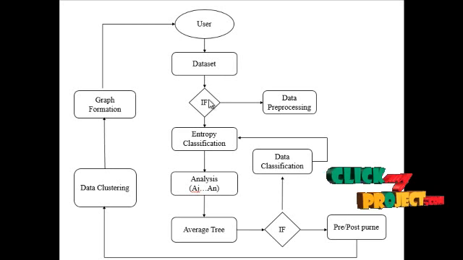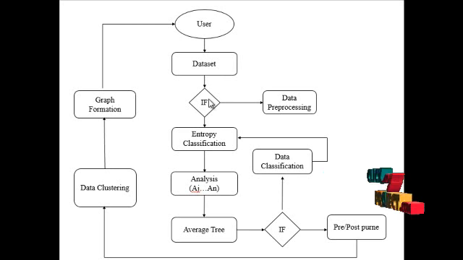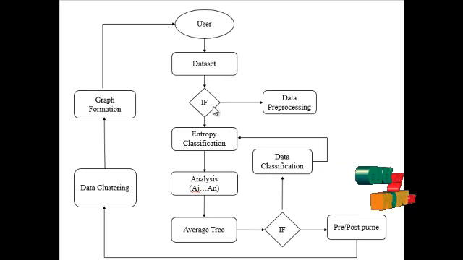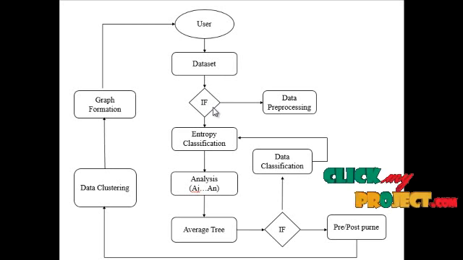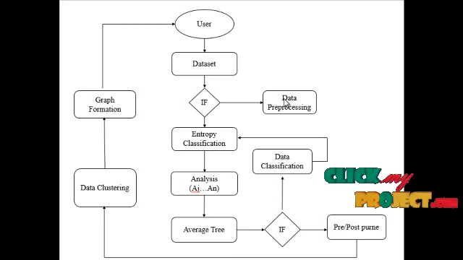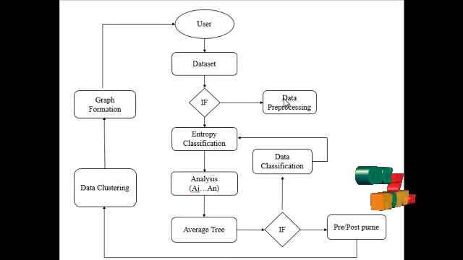The data set is first verified as structured or unstructured format. If the data is in structured format, there is no problem loading this data. If it is in unstructured format, for example CSV, Excel or any other format, this process checks the data, and the unwanted information is removed. This is the pre-processing technique. In this data pre-processing, all of the irrelevant information and null value data can be removed, and later the data goes to the entropy classification.